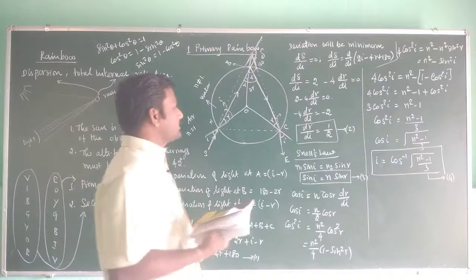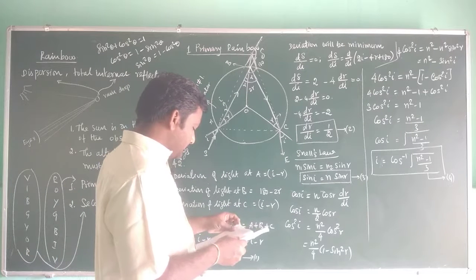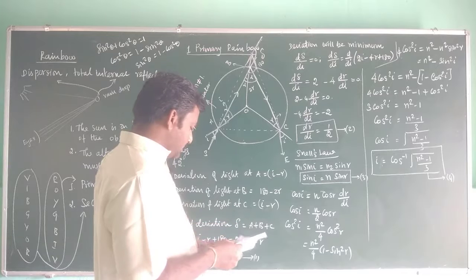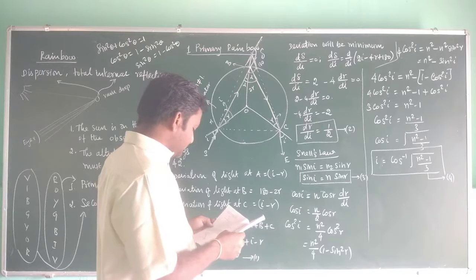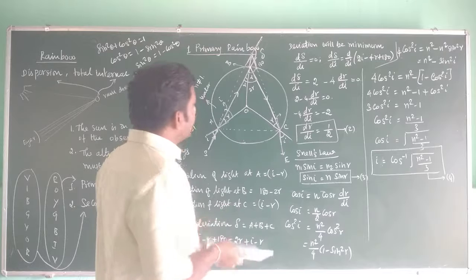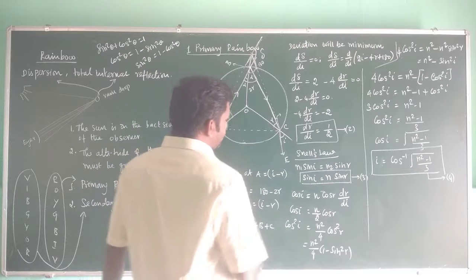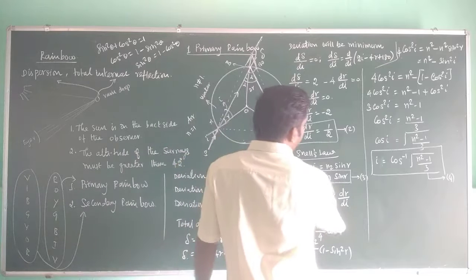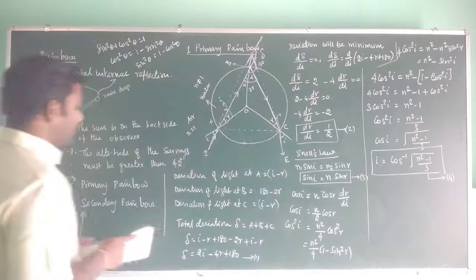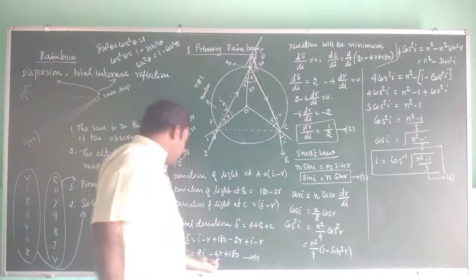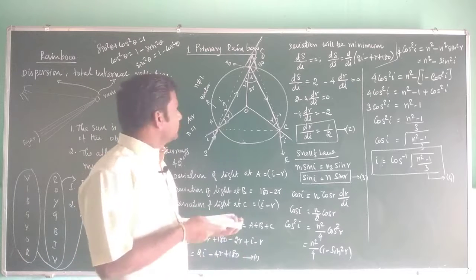Once you know the angle of incidence, you can calculate the angle of refraction R by substituting in this equation. Once you know I and already know N, then you can calculate R. Once you calculate I and R, by substituting them in equation number 1, you can calculate delta. Right?